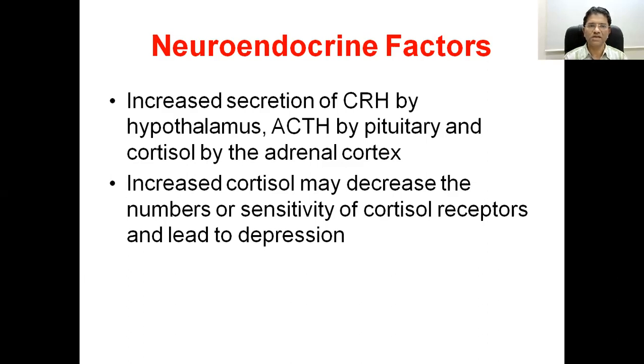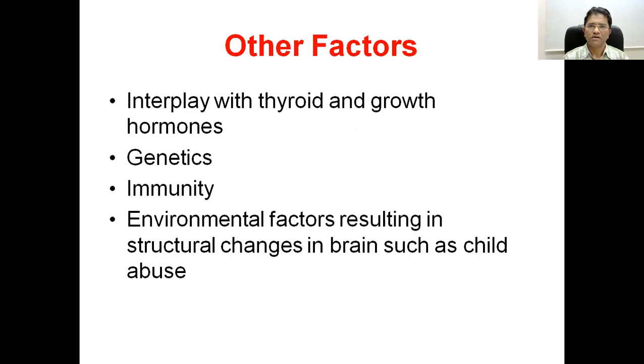Increased cortisol may decrease the number and sensitivity of cortisol receptors and lead to depression. Apart from this, other endocrine organs like the thyroid, some genetic factors, and environmental situations may help to develop depression. So why does depression occur? You can say that it is multifactorial.